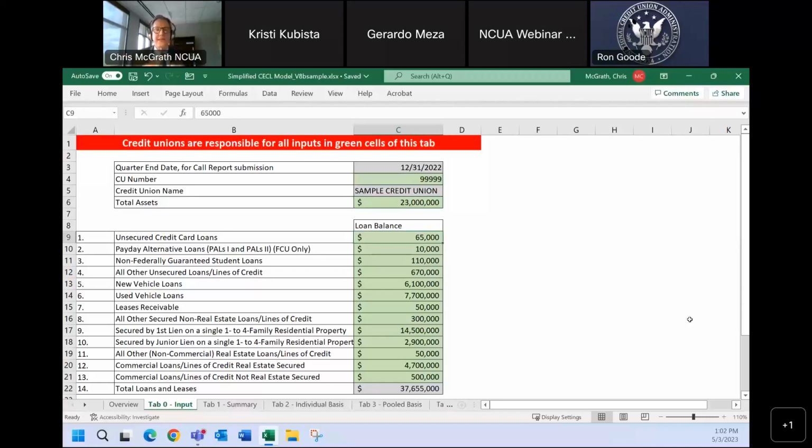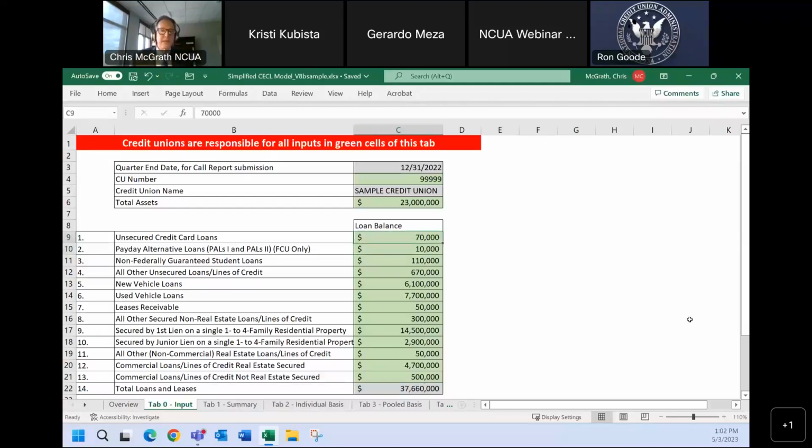So after we load your charter number, you enter the balances for your loan portfolios. These will be the balances that tie to your call report submission as of December 31st. When you do this for March 31st, 2023, these balances would tie to your call report submissions for March 31st.